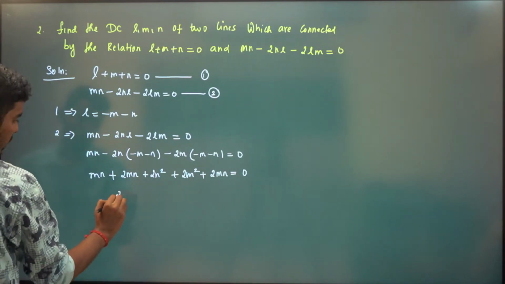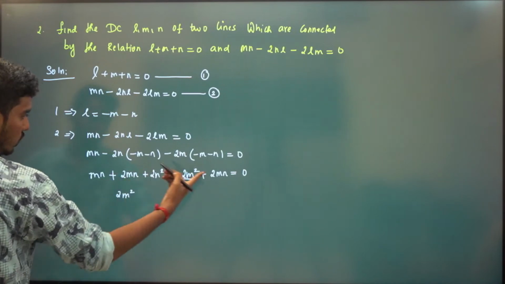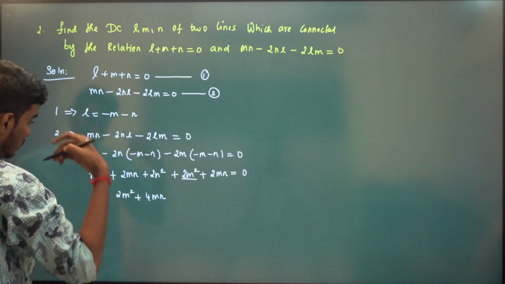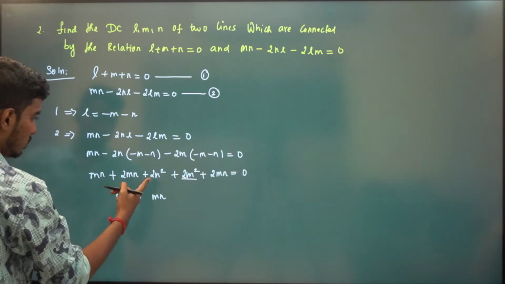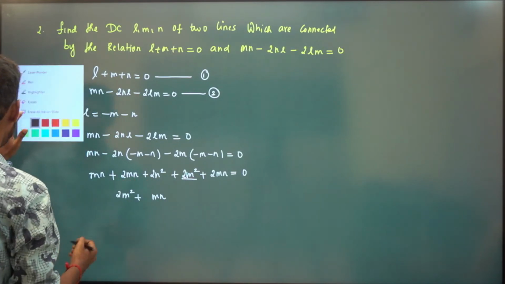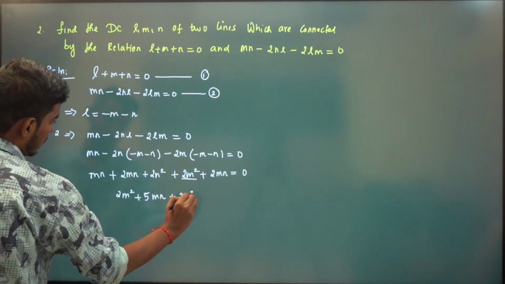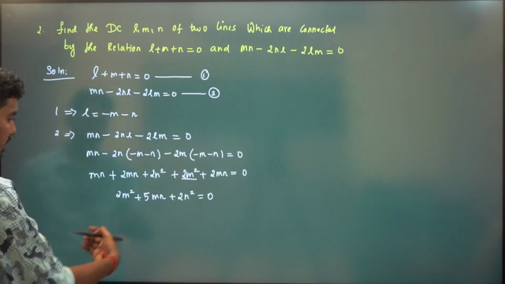So we have 2m square, 5 times Mn, plus 2 times n square is 0. So factorize this now.